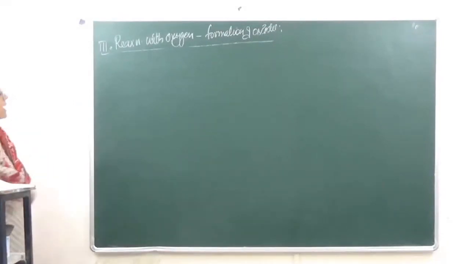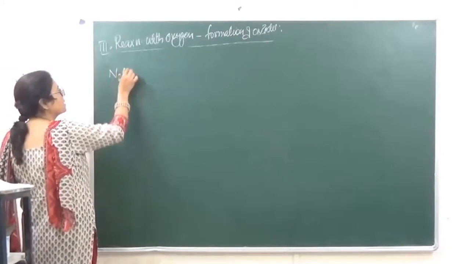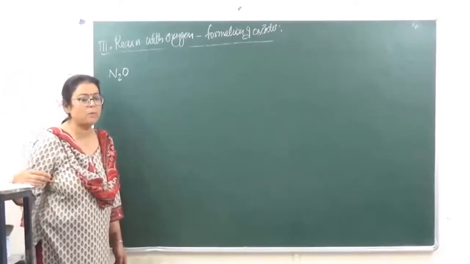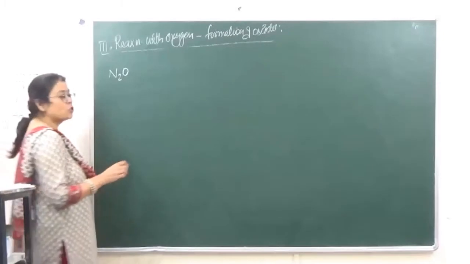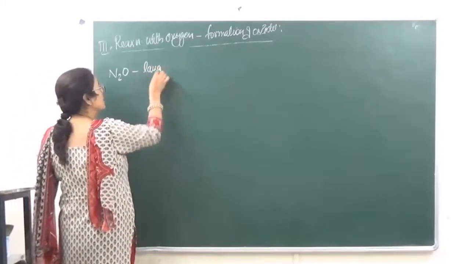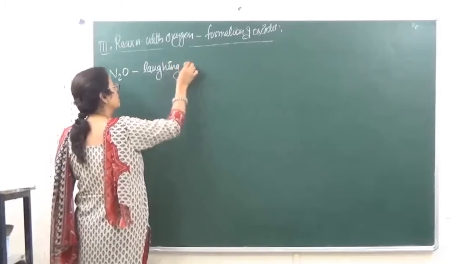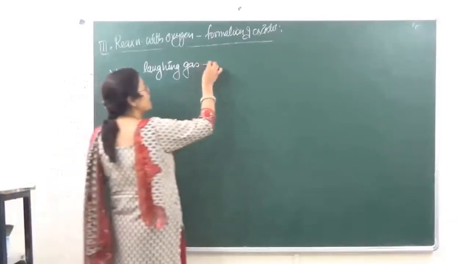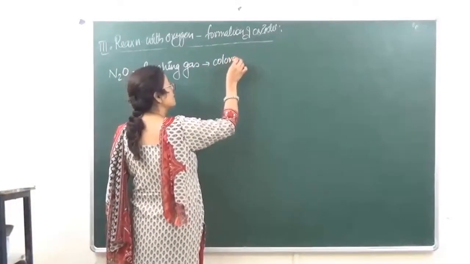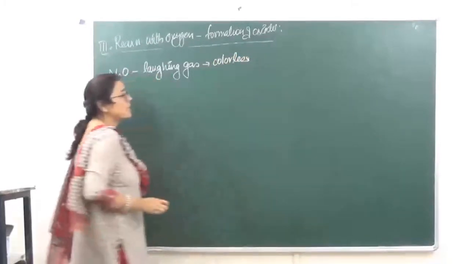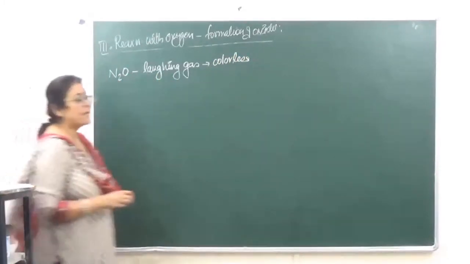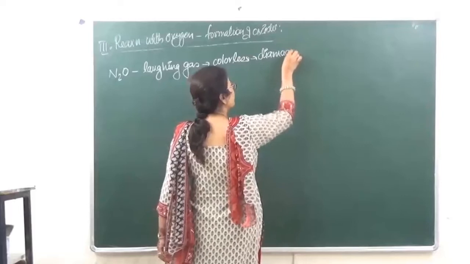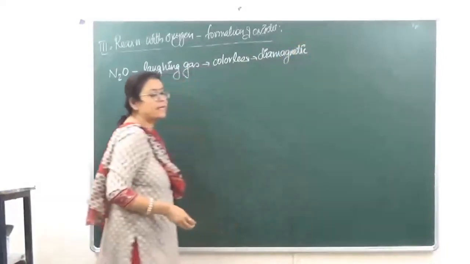When we are talking of gases, I just said that oxides of nitrogen have different structures than the rest of the oxides due to p-pi multiple bonding. So N2O जो gas है, which is also known as laughing gas. ठीक है? This is a colorless gas and it is going to be diamagnetic. What do we understand by diamagnetism? That it is going to be repelled by the magnetic field.